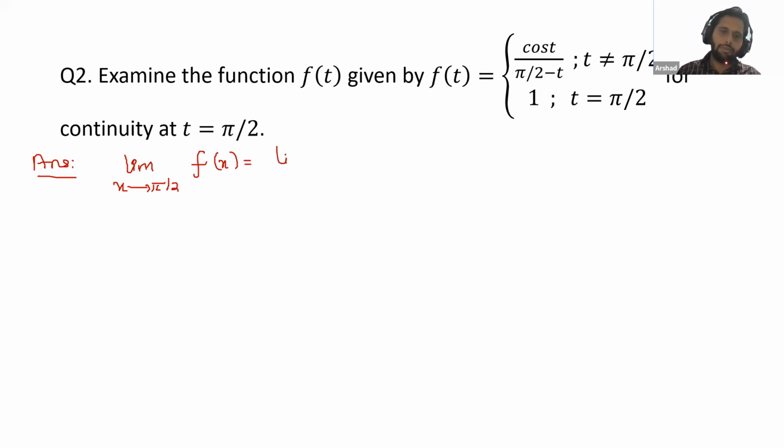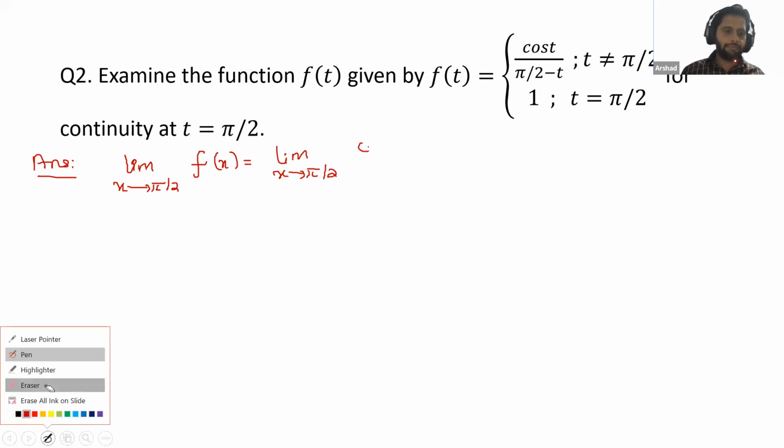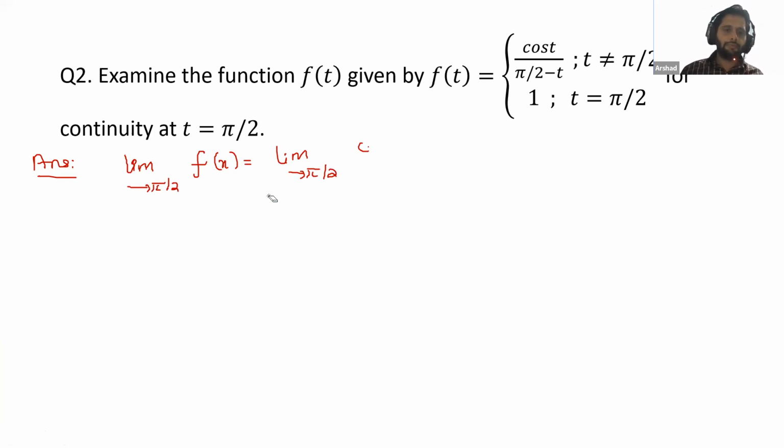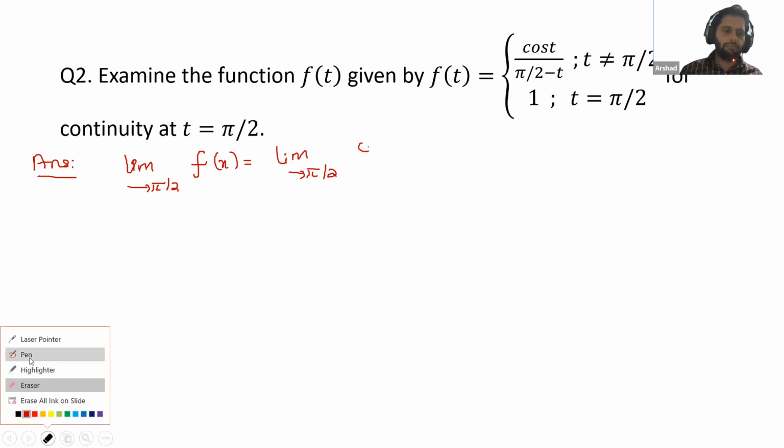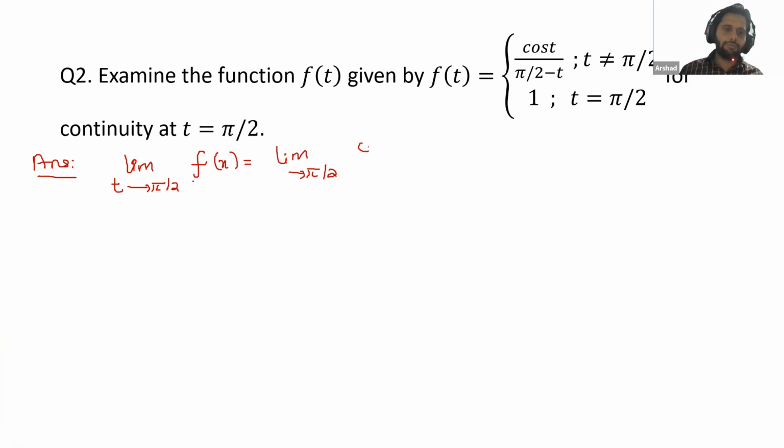So, limit x tends to pi by 2, I'm writing t tends to pi by 2, cos t by pi by 2 minus t.